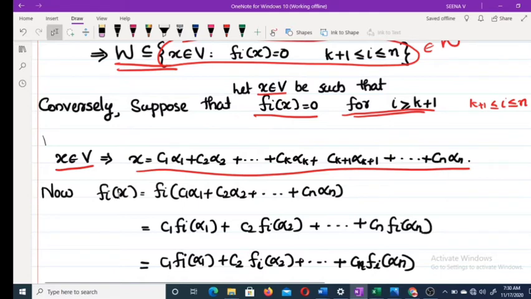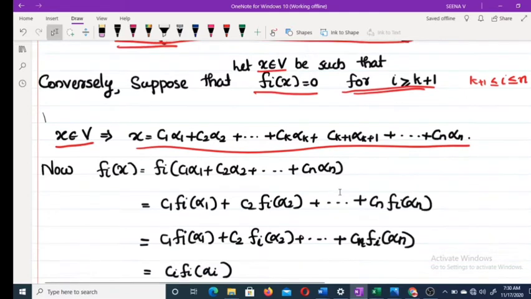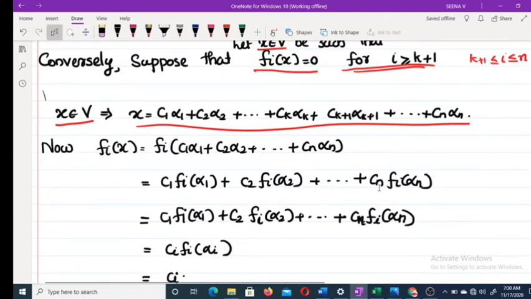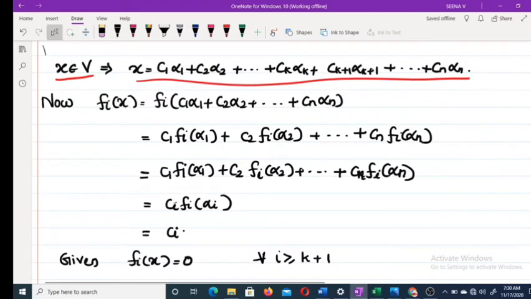Now, if you consider φi of x, it is equal to φi of c1 alpha 1 plus etc., which by definition is 1 for φi of alpha i, and for all other alpha j, φi of alpha j is 0. Therefore this is actually ci φi of alpha i, which is equal to ci.